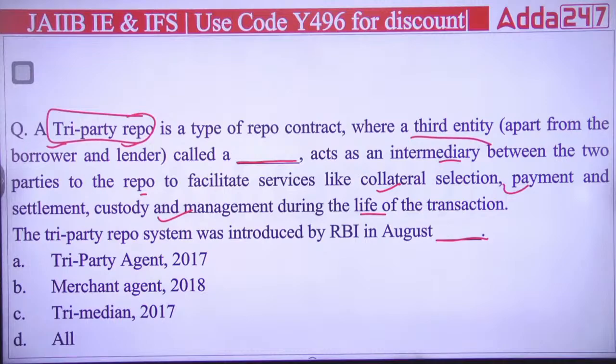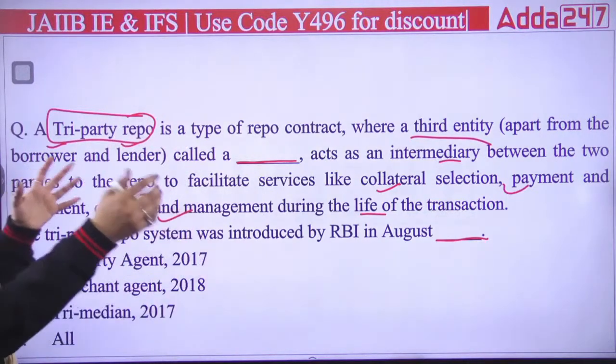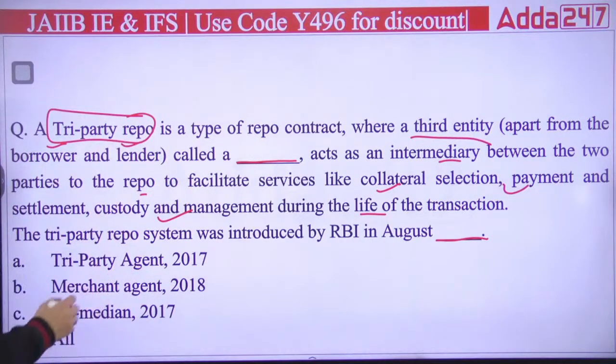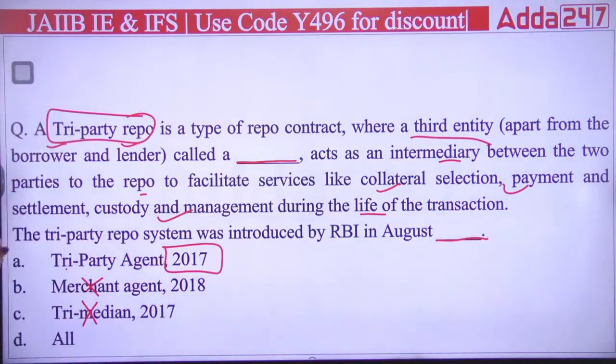Now you have to answer which of the following is correct. First of all, the party who becomes the third entity between borrower and lender is known as the tri-party agent. It cannot be merchant agents, it is not tri-median. It is a tri-party agent. So half the answer can be A. But what about the year in which it was introduced? Is it 2017? So the answer will actually be A.